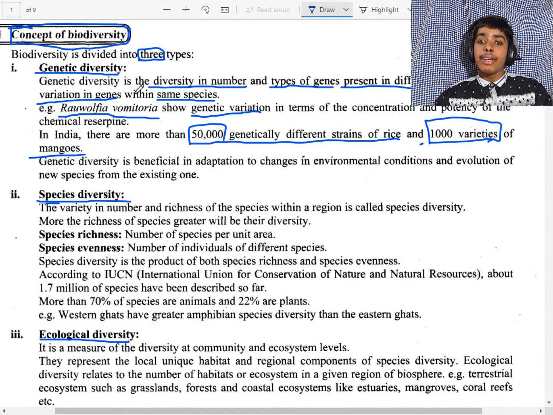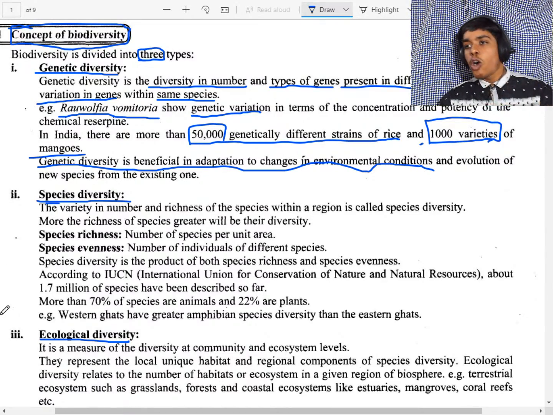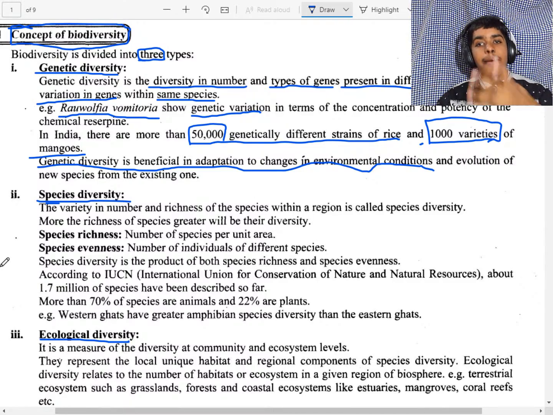So genetic diversity is beneficial in adaptation. If the genes are variable and the environmental conditions change, the species can change too. Genetic diversity is beneficial in adaptation to environmental conditions, and they can evolve into new species. So if they live in the cold and move into hotter conditions, then due to genetic diversity they can adapt to the environment and evolve into new species from the existing one.